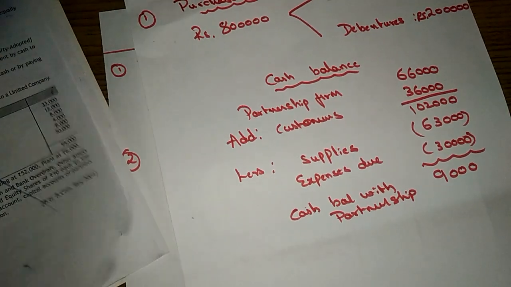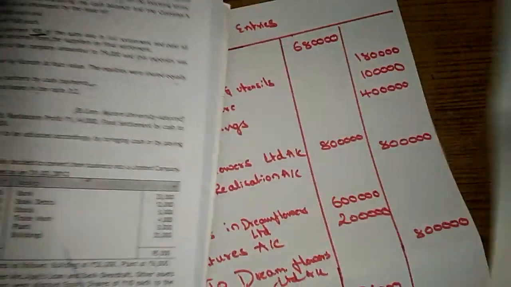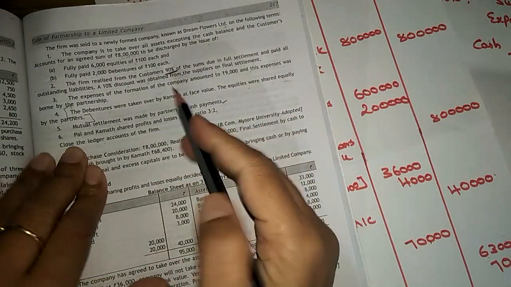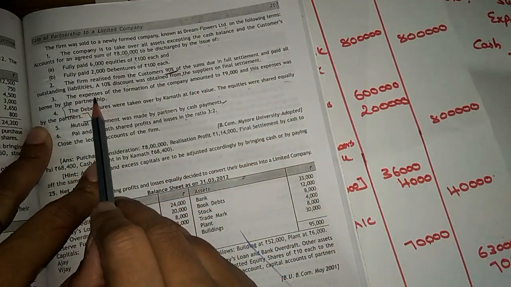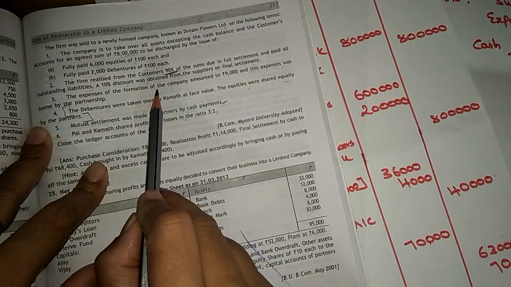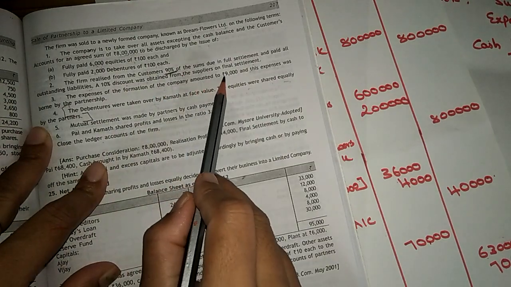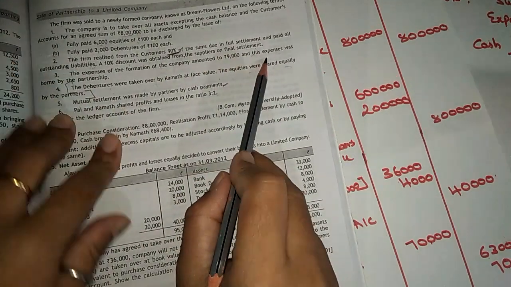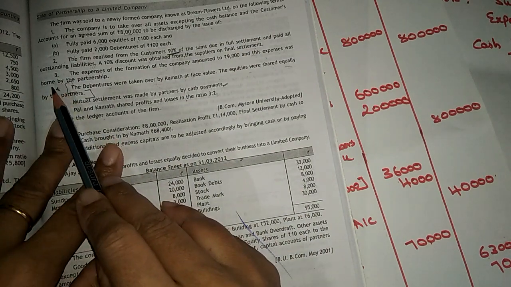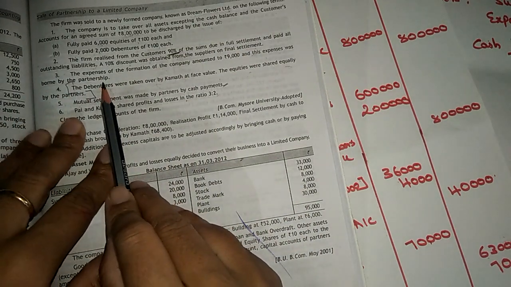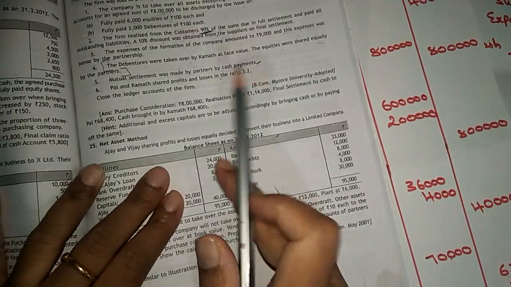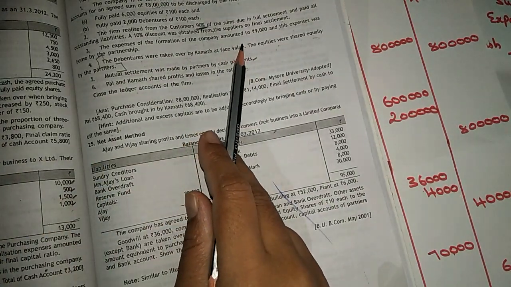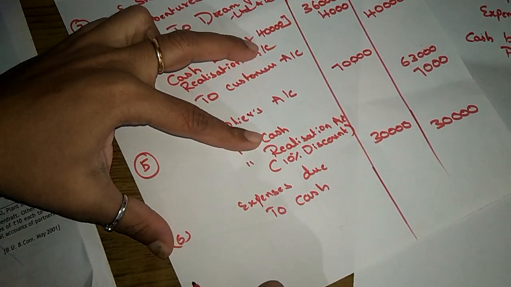Okay, then let's see what is the next journal entry. Yes, the expenses of the formation of the company amounted to 9,000, and these expenses were borne by the partnership firm. So 9,000 expenses are paid by the partnership firm. So for that we need to pass a journal entry.